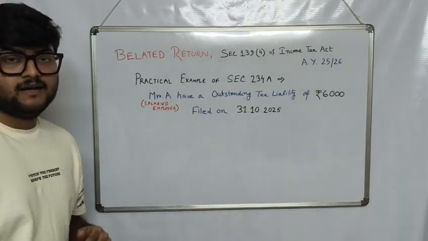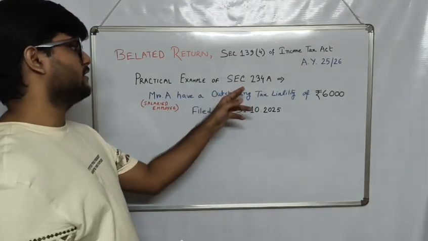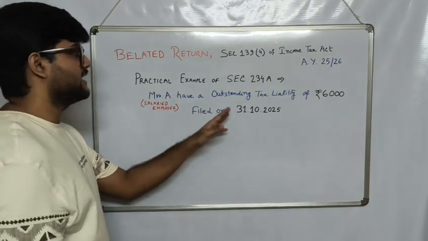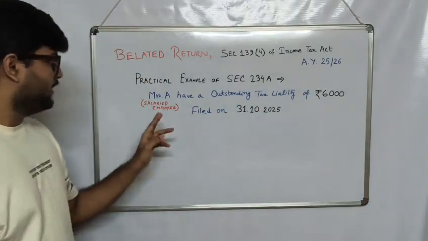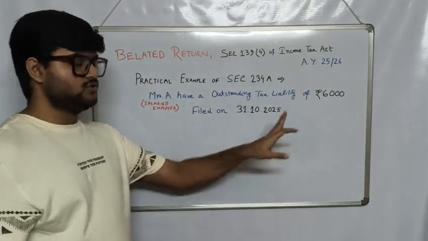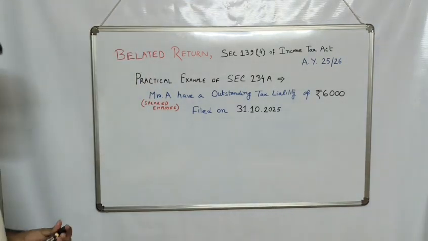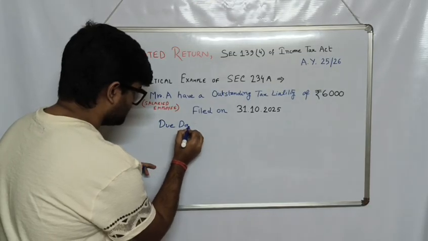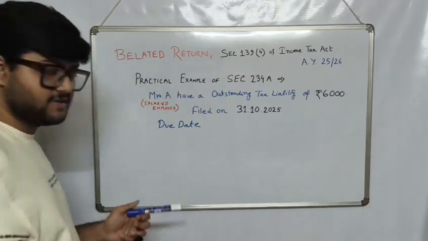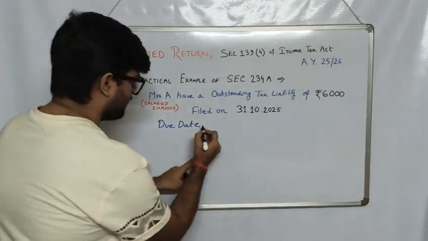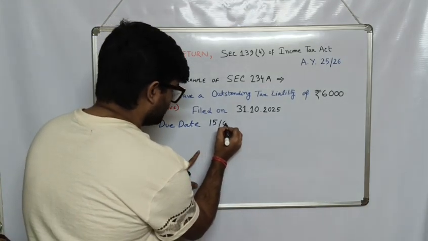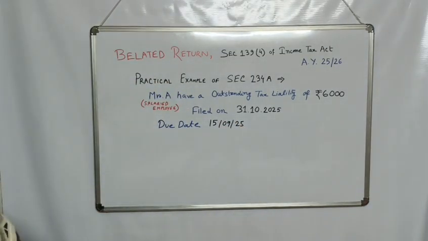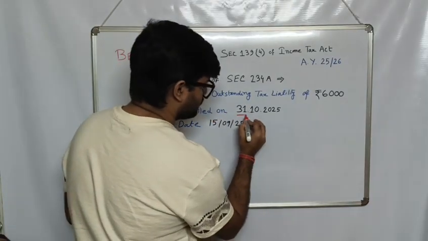Now we will see a practical example of section 234A. Mr. A, a salaried employee, has an outstanding tax liability of rupees 6,000. He filed on 31st of October 2025. The due date was 15th September 2025 for this assessment year, but he has filed on 31st of October.